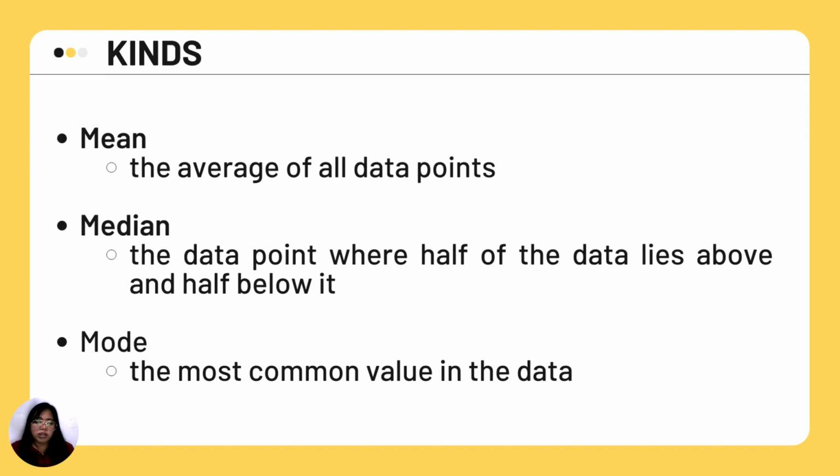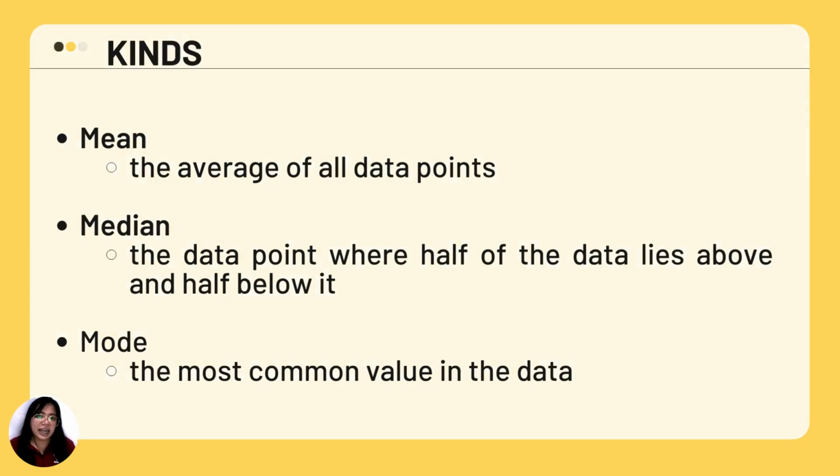Next, let's define the kinds of statistical tools. One, we have here the mean. This is the average of all data points. We have the median, the point where half of the data lies above and half below it. And we also have the mode, the most common value in the data.